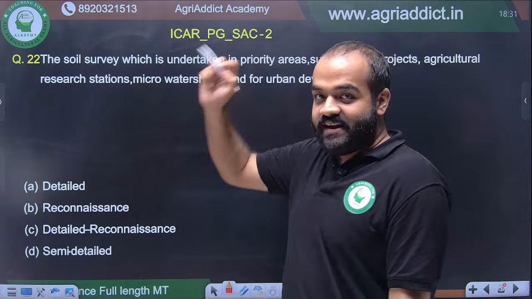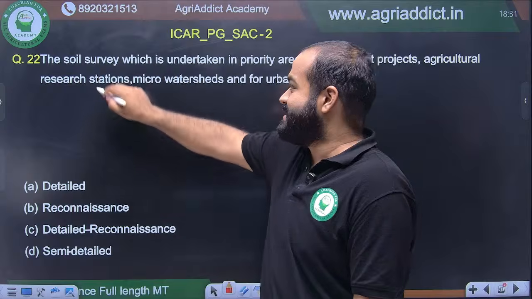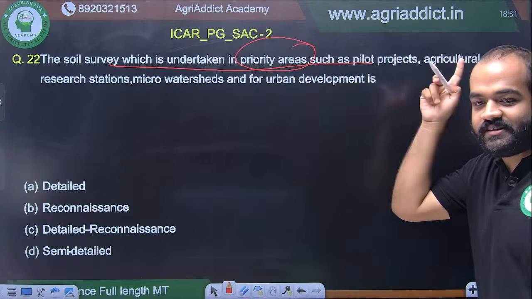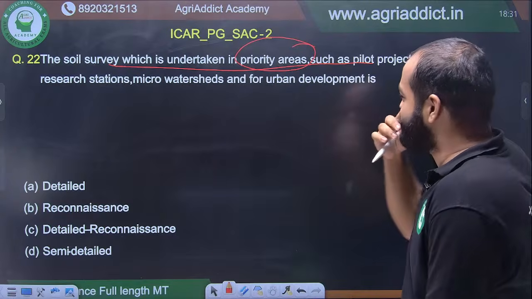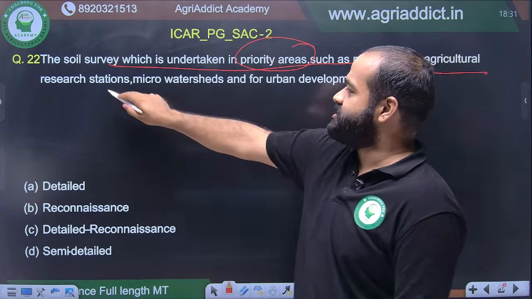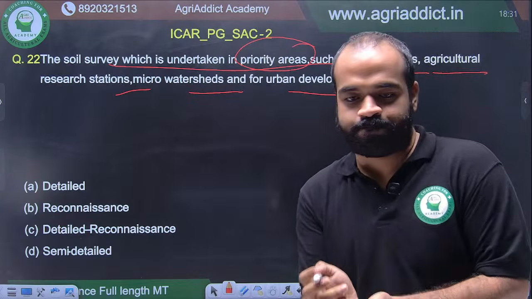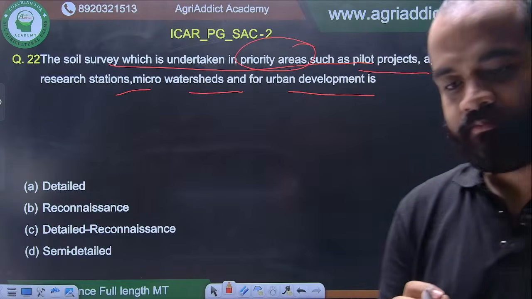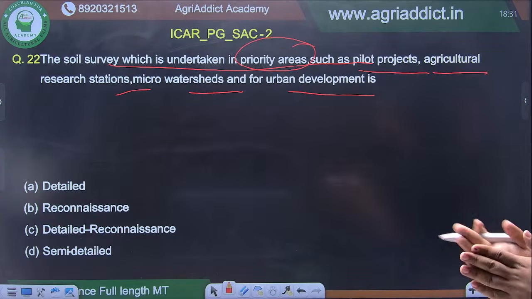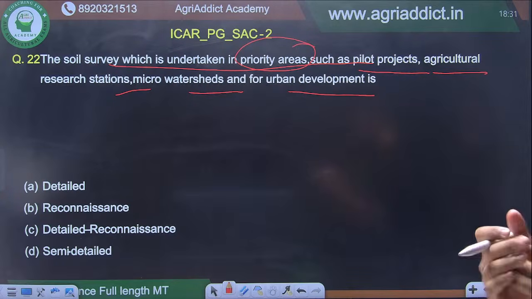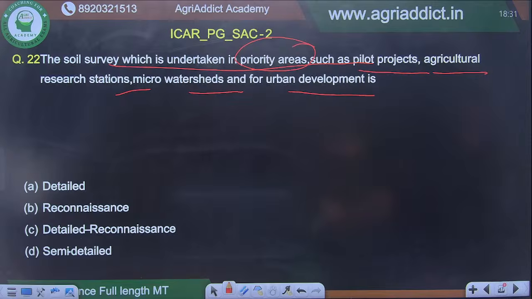The soil survey. Finally, we have come to soil survey and planning. The soil survey which is undertaken in priority areas. Locate the keywords in the question, read the question twice and then answer. It is very easy. Such as pilot projects, agricultural research stations, micro watersheds and for urban development is. Soil survey which is undertaken in priority areas. I can see one answer, A.